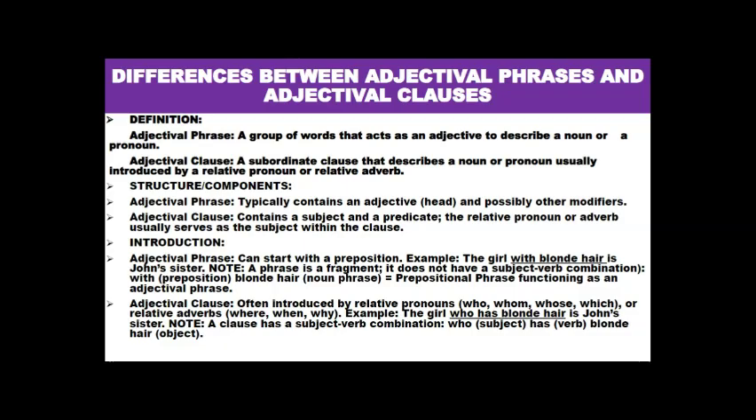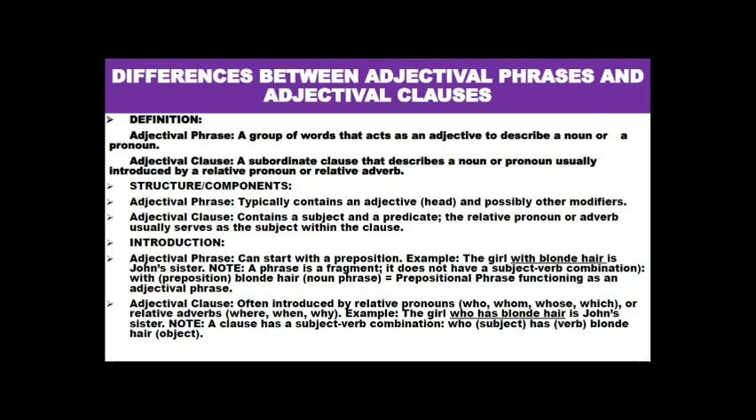And what is the subject here? Who. What is the verb here? Has. What is the object here? Blonde hair. So you can see the difference between an adjectival clause and an adjectival phrase.